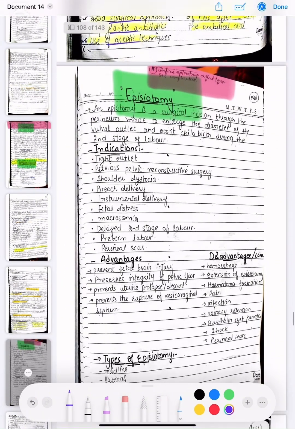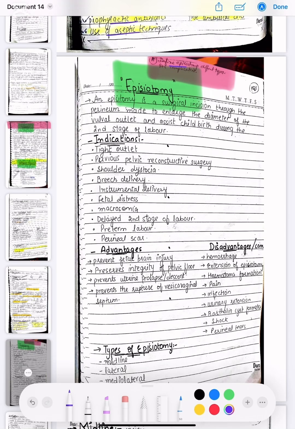Now coming towards the next topic, that is episiotomy. So what is episiotomy, how is it defined, and what are the different types and its complications? Episiotomy is a surgical incision through the perineum made to enlarge the diameter of the vulval outlet and assist childbirth during the second stage of labor.